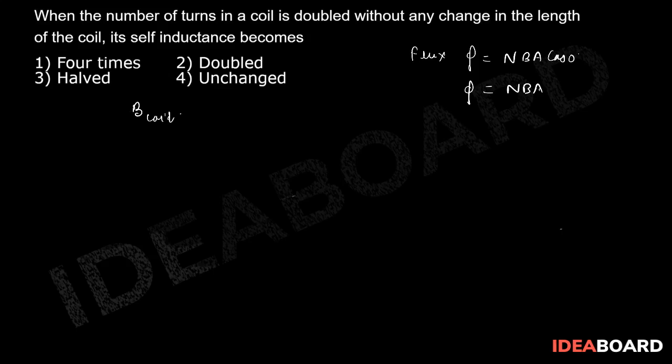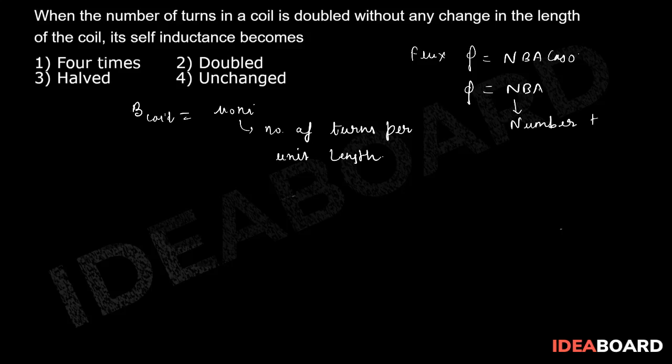Now, what is the value of B for a coil? So B for a coil like a solenoid is mu naught into n into I, where n is the number of turns per unit length. Now what is the value of N here? N is the number of turns simply.